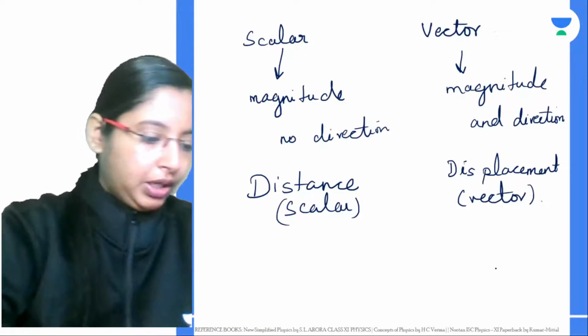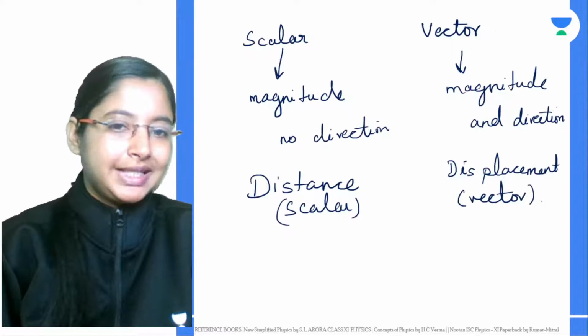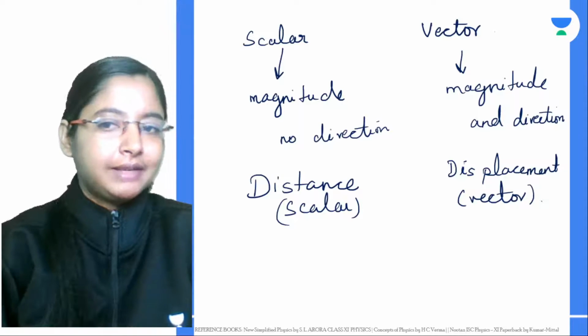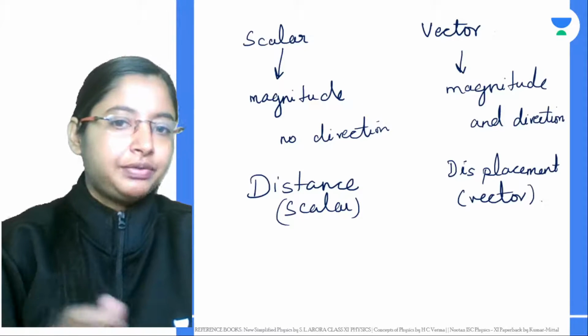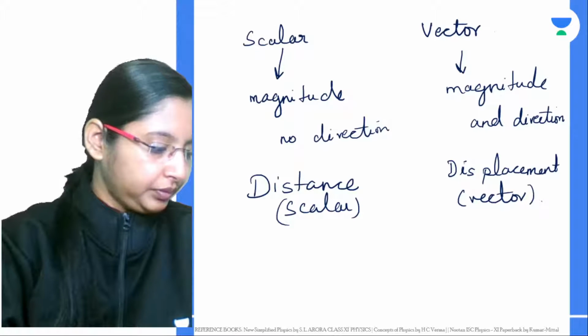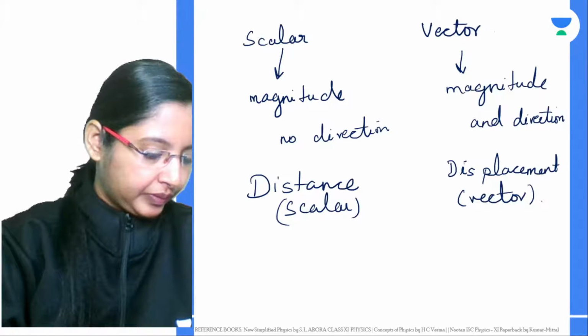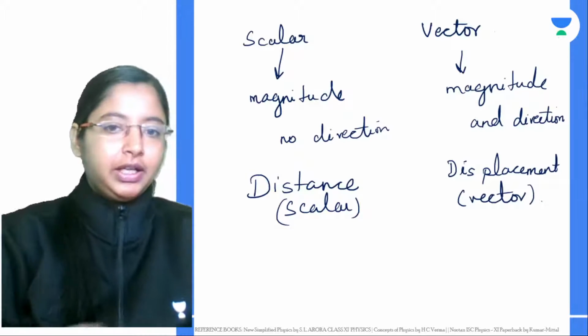Now, what is the difference between those two? When you're talking about distance, you're talking about some length or some distance that is covered. Displacement also talks about the same. But what will be the difference between these two? The shortest possible distance from the initial to the final position is displacement. That is right.